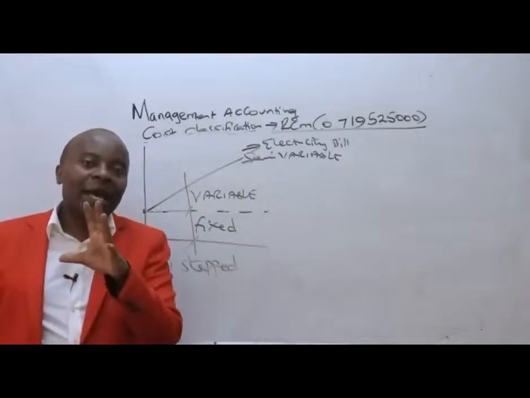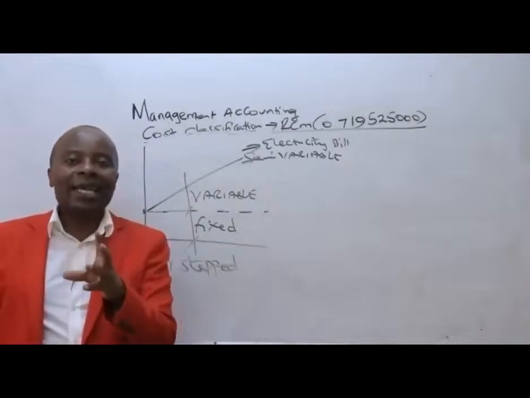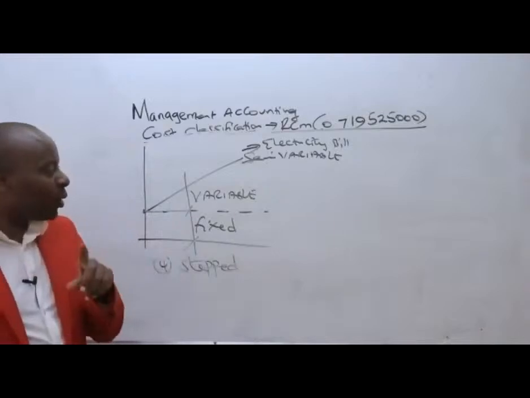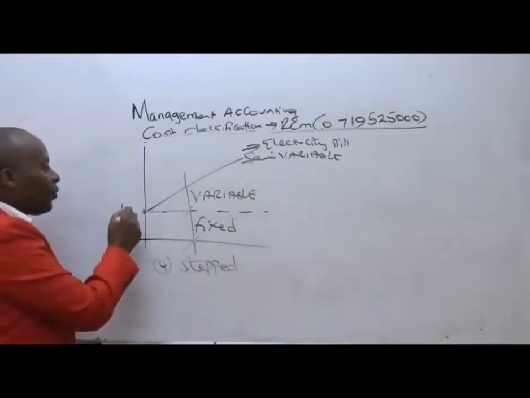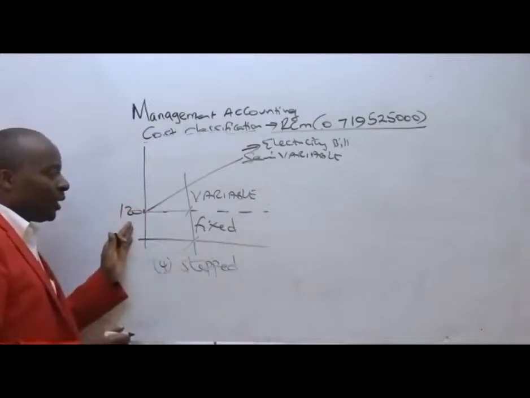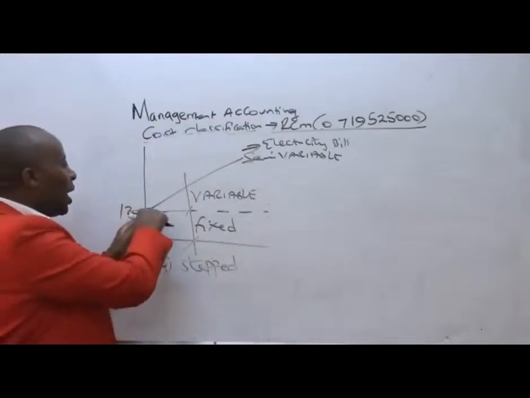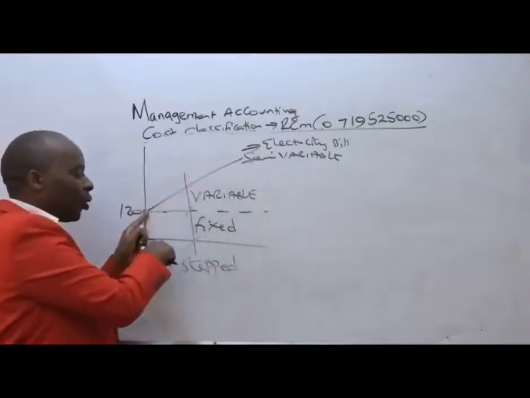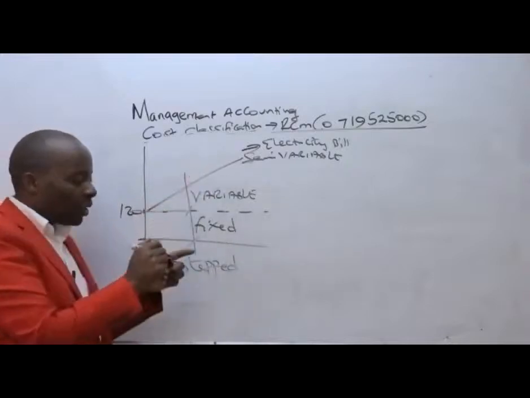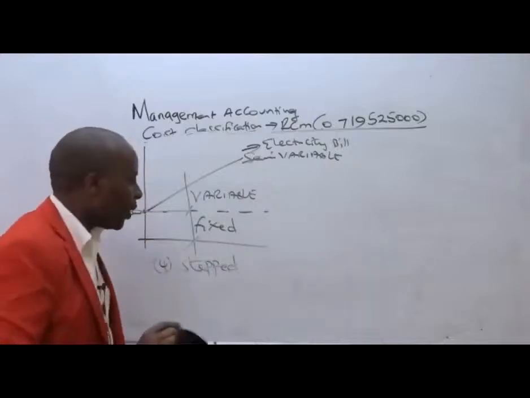It's like a meter rent, a meter rent, a meter rent. Very important for us to appreciate that electricity cost can never start from zero; it starts from about 120. Now from there, we shall have this component of our bill, which is dependent on the number of units that we consume.